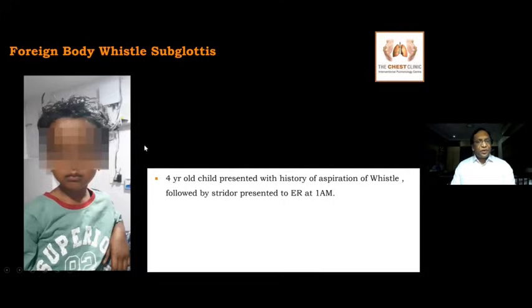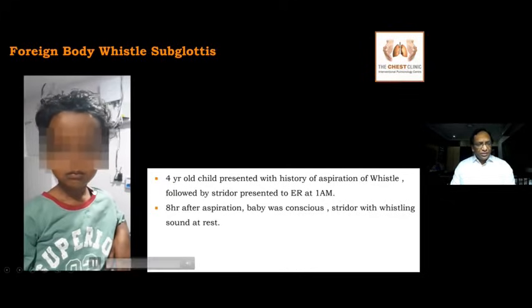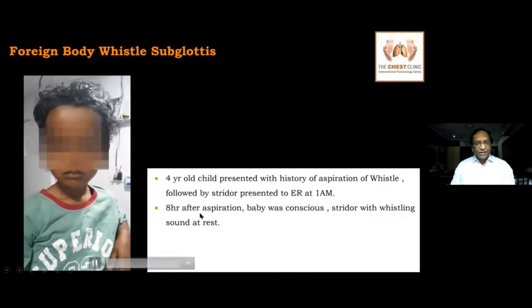So this is a foreign body impacted in a young small child. It's a foreign body vessel. A 4-year-old child presented with a history of aspiration of a vessel followed by stridor. Presented to the ER around 1 a.m. So 8 hours after the aspiration, the baby was conscious, with stridor and a whistling sound at rest. I hope you can hear that whistling sound. Baby was absolutely fine at this stage.